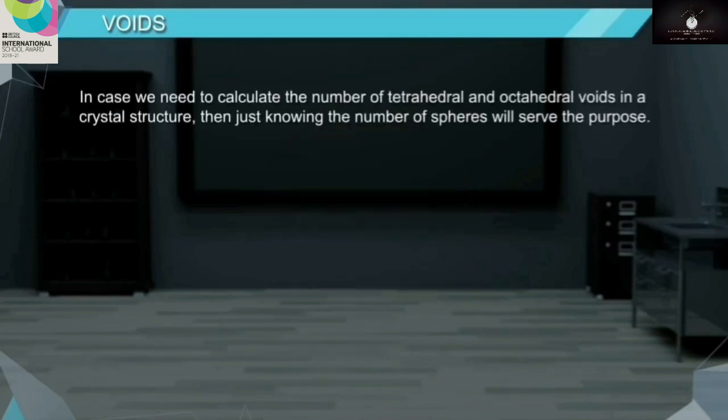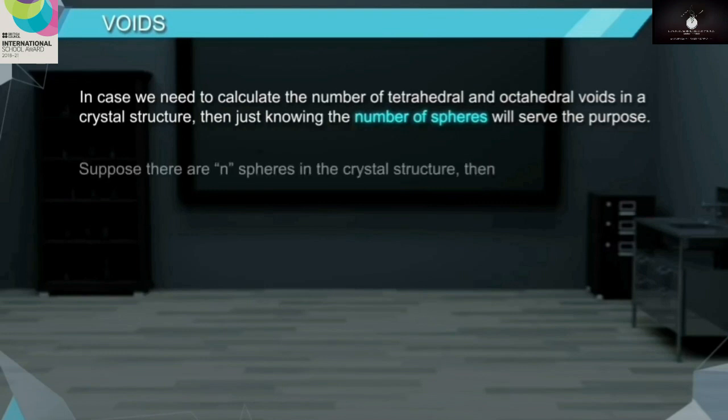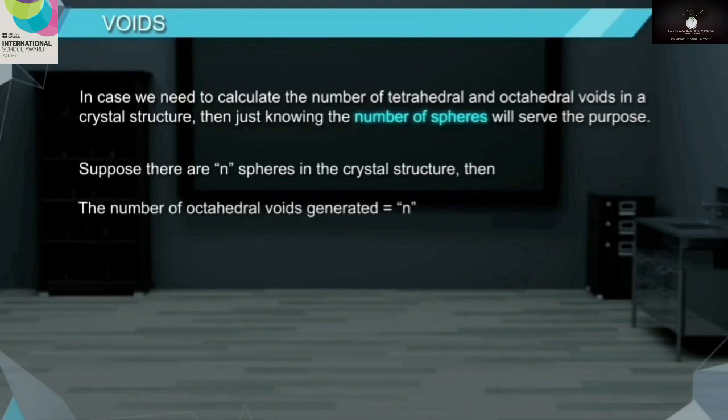Now, in case we need to calculate the tetrahedral and octahedral voids in a crystal structure, then just knowing the number of spheres will serve the purpose. Suppose there are n spheres in the crystal structure, then the number of octahedral voids generated is equal to n. The number of tetrahedral voids generated is equal to 2n.